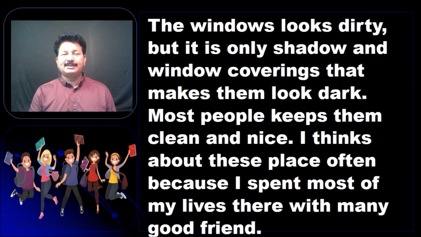Let's look at one more example. The windows looks dirty, but it is only shadow and window covering that makes them look dark. Most people keeps them clean and nice. I think about this place often because I spent most of my life there with many good friends. Try to find out again.